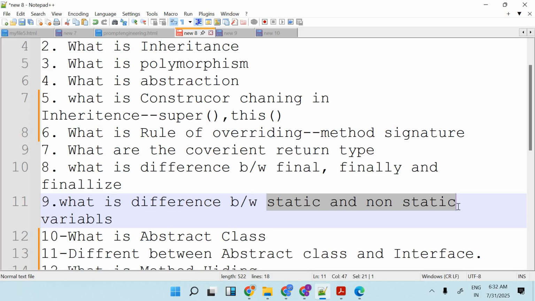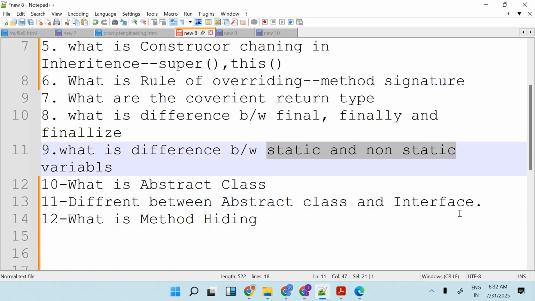Next question: difference between abstract class and interface. One of the most important questions of the interviews.